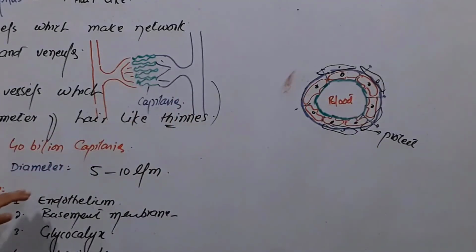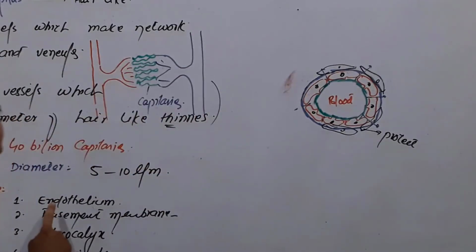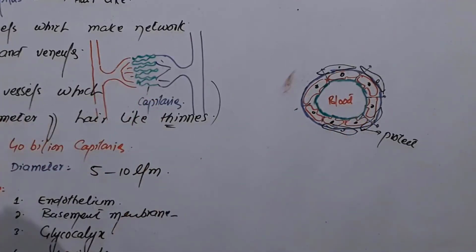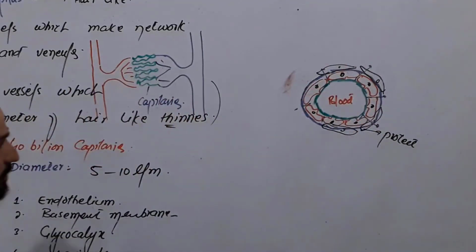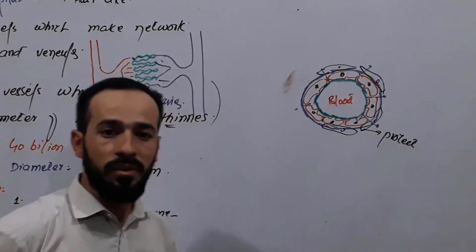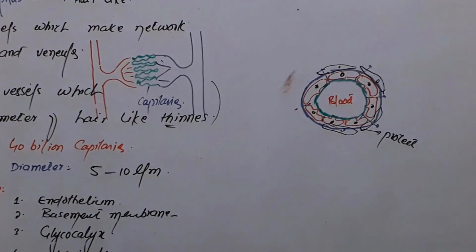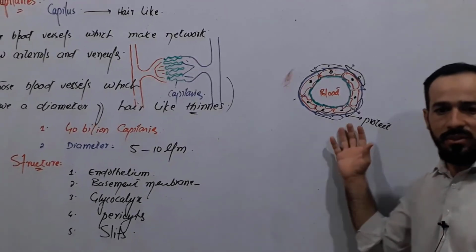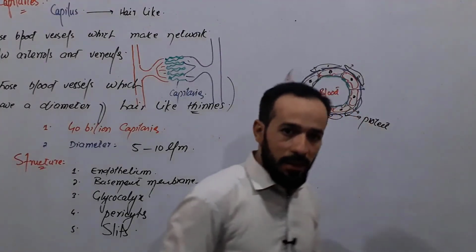So we have combined all these and made a very simple structure of a capillary. What is that? There is endothelium, okay, we have it here. There is the basement membrane. There is the glycocalyx layer, a protective layer, and there are some pericytes surrounding these endothelial cells, and there are slits between the cells for exchange of different substances between the capillaries and the tissue. Right? This was about the structure of a capillary. What are capillaries, and what is the simple structure of a capillary, we have drawn in front of you. Now let's move towards the types of capillaries.